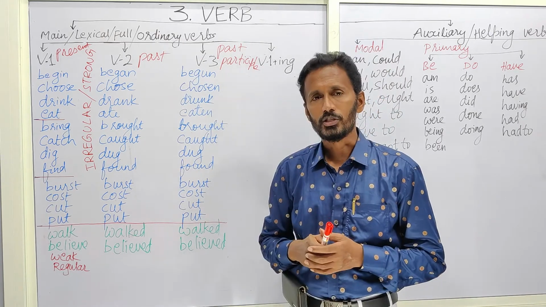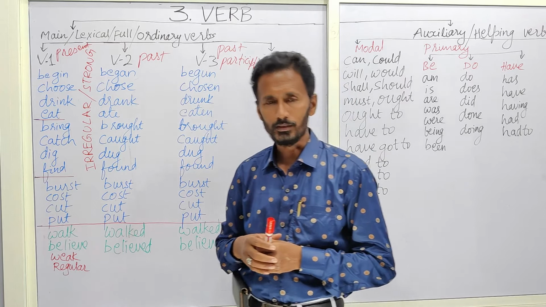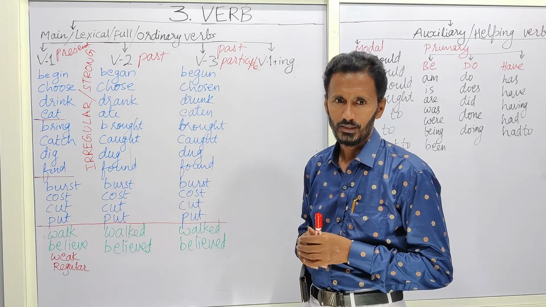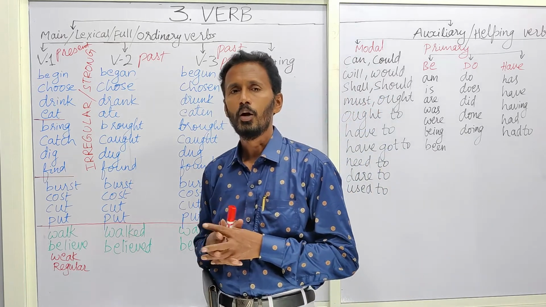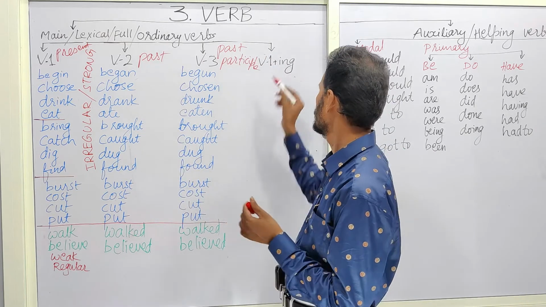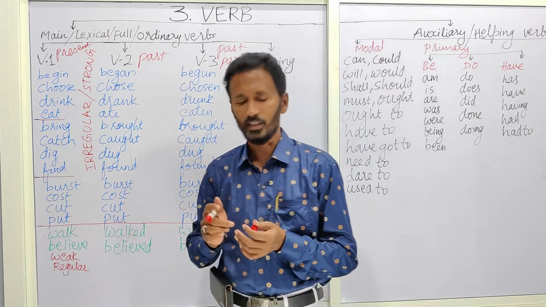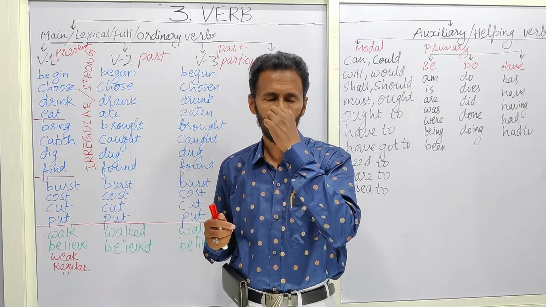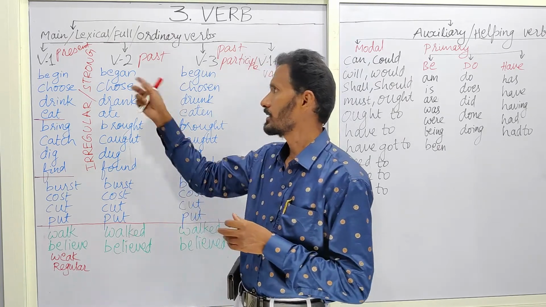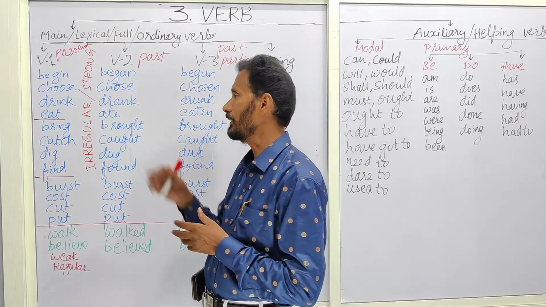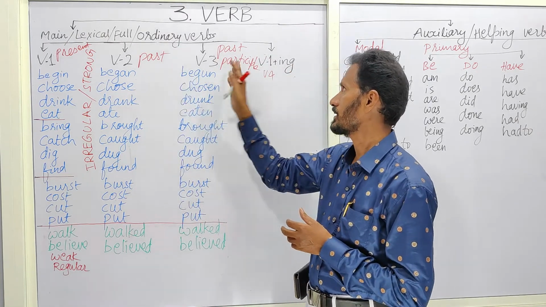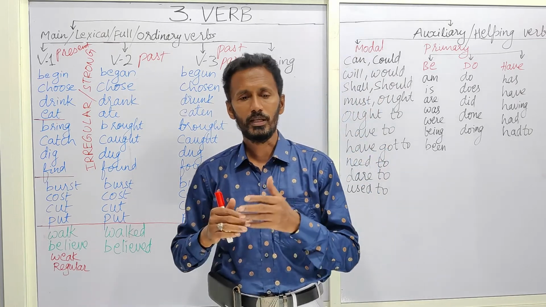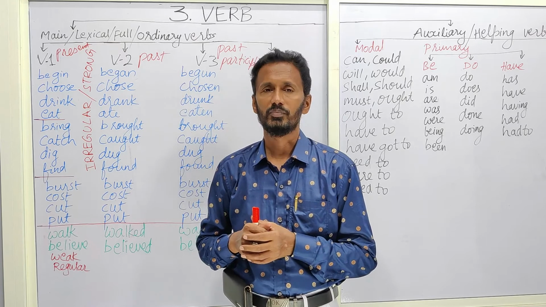And there are other English teachers who add another one to these three forms, that is V1 plus ing, the ing form of verb, or some say it as V4. Let them say. There is nothing wrong in it. No third world war happens if we say V4 also. But generally we divide V1, V2, V3 or present tense, past tense and past participle. And the ing form, we even say it as present participle also.